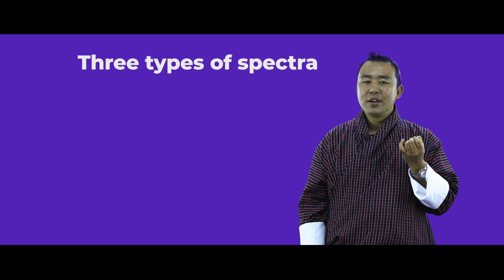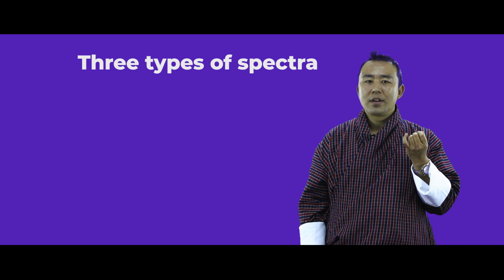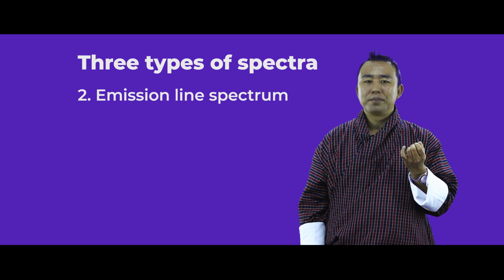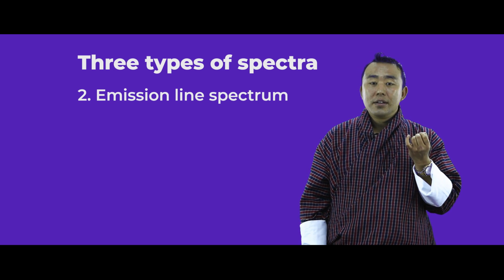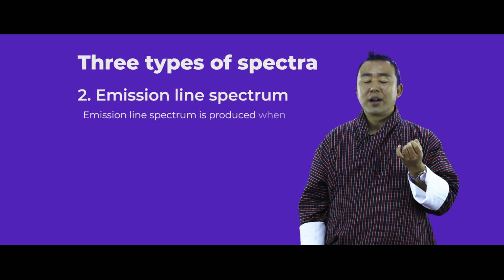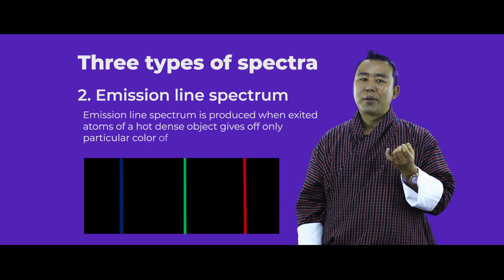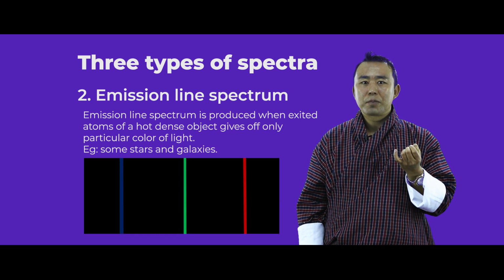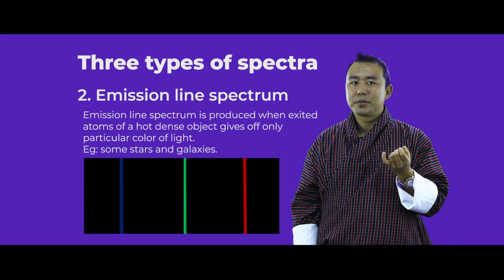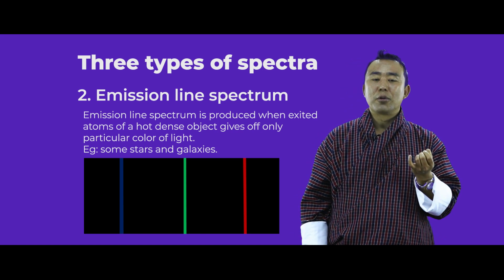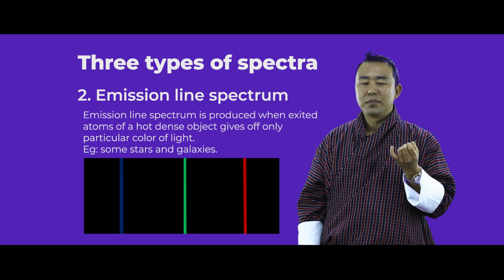The other type of spectrum is called the emission line spectrum. An emission line spectrum is produced by hot objects when they give off particular colors of wavelength. For instance, scientists discovered that some of the stars and galaxies produce an emission line spectrum.